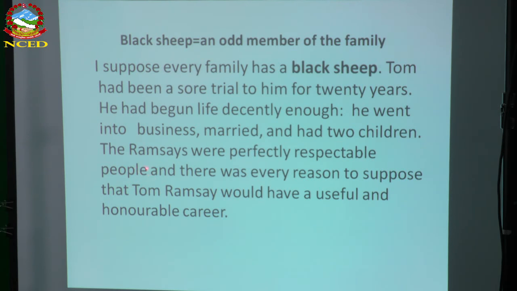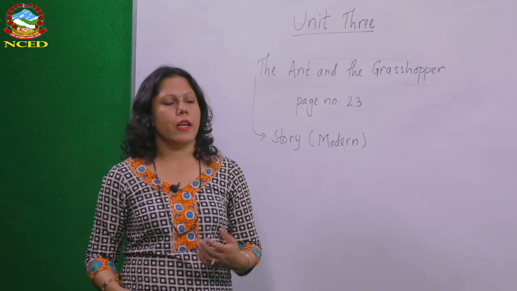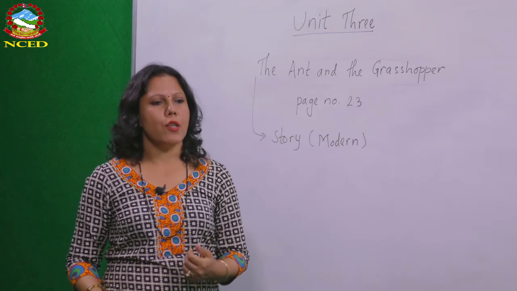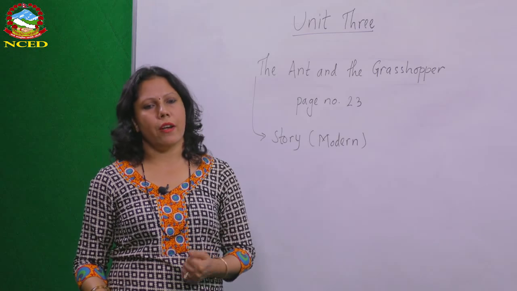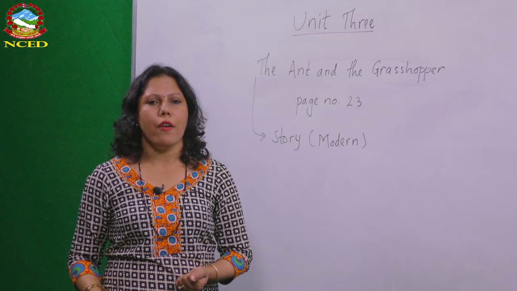And there was every reason to suppose that Tom Ramsay would have a useful and honorable career. So in the beginning it seemed that both of them would have a very useful and honorable career.